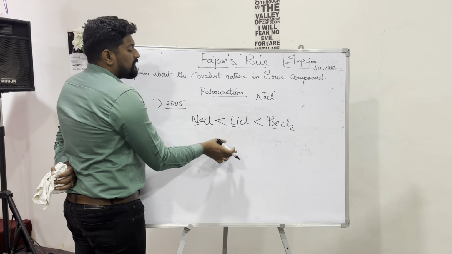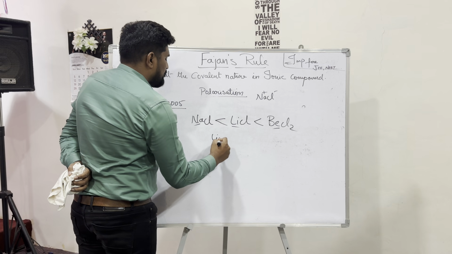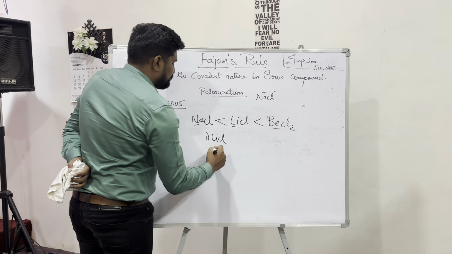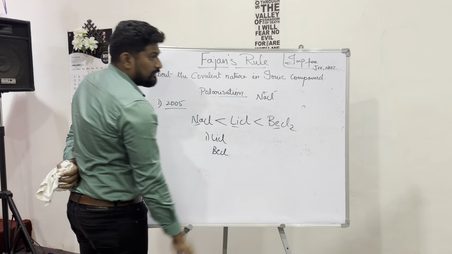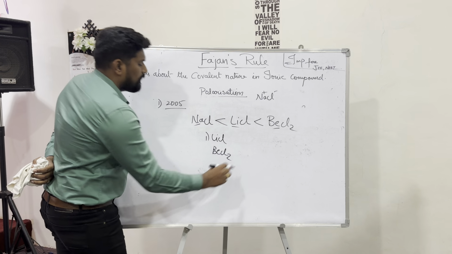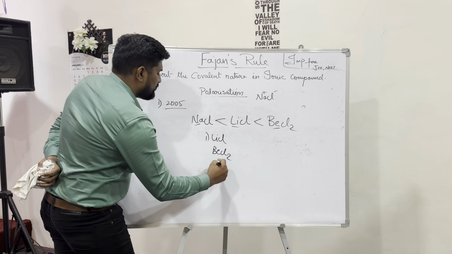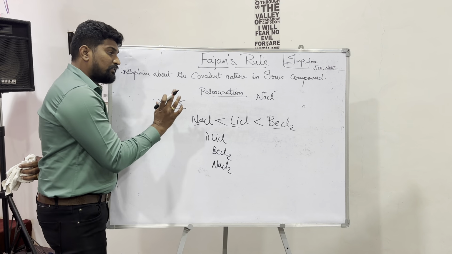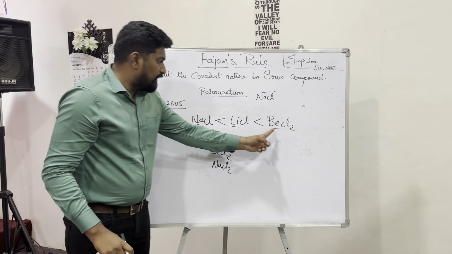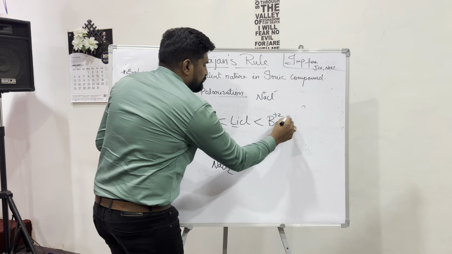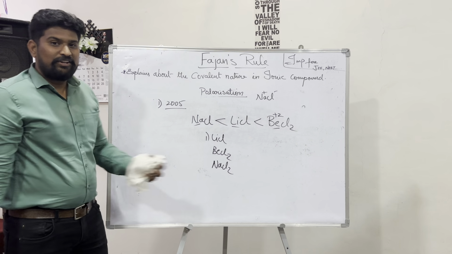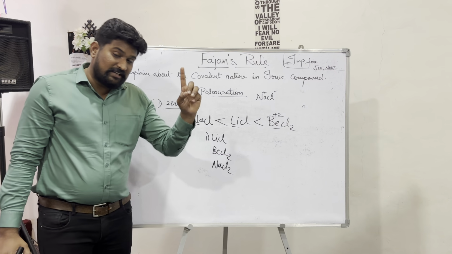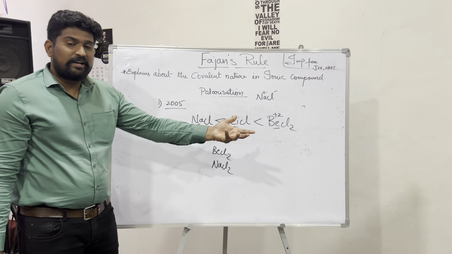So Li comes first, LiCl, next BeCl2, then NaCl, depending upon the size of the atom. But very importantly, beryllium has +2. When the charge increases, no matter the size of the atom, the charge takes the part for the polarizing power.